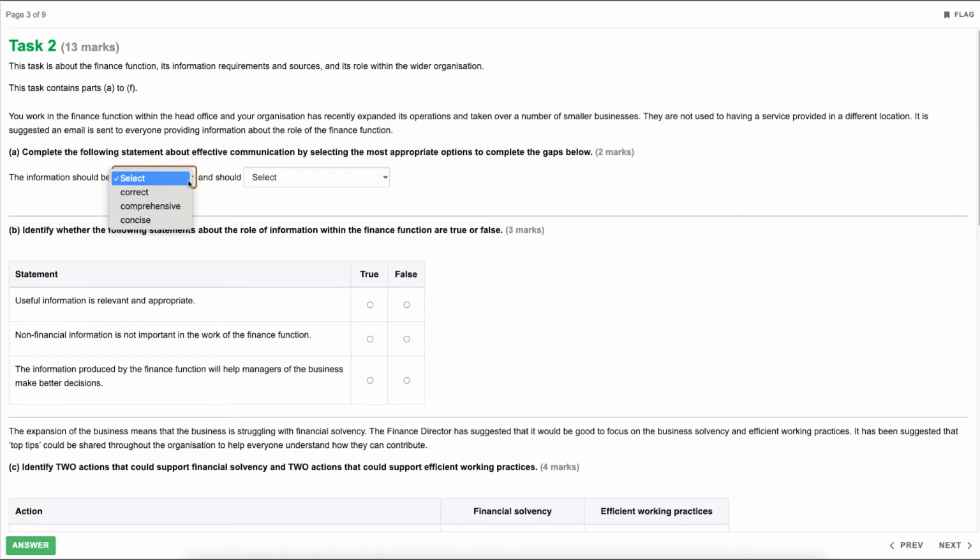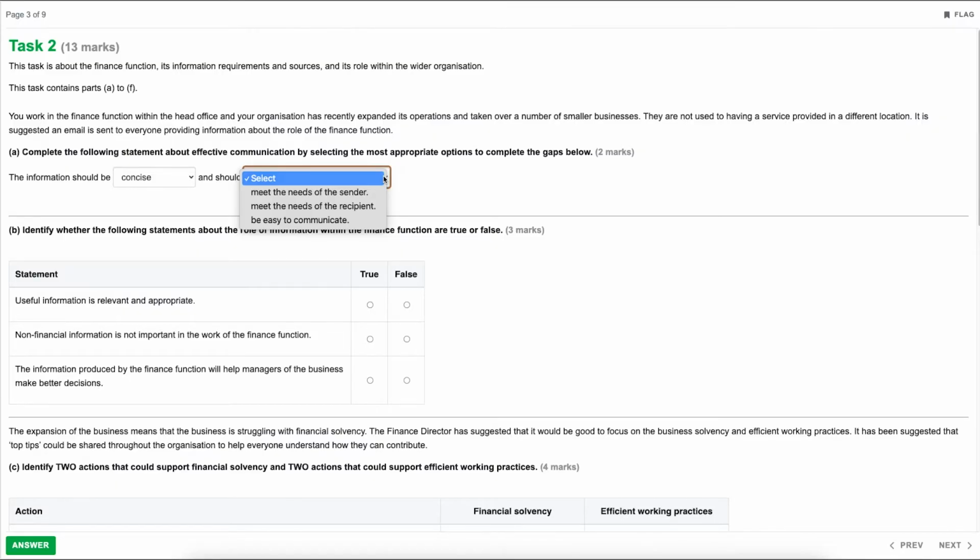So out of those three options, for it to be effective, we would want the information in the email to be concise, and it should also be, and we've got three options, so meets the needs of the sender, meets the needs of the recipient, or be easy to communicate.